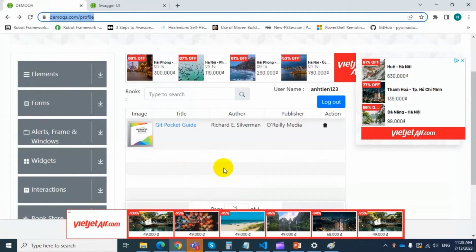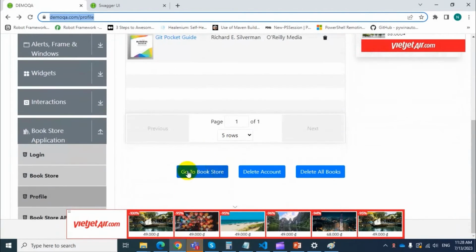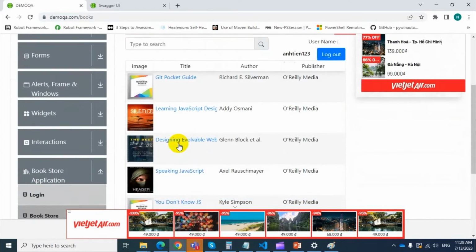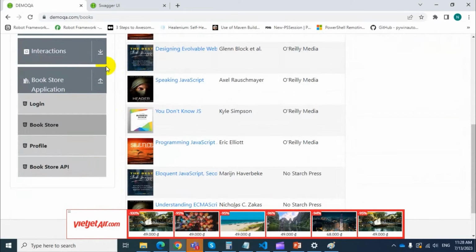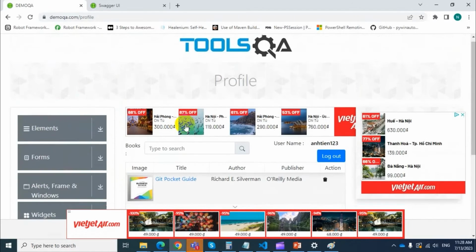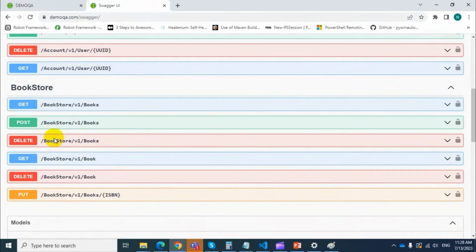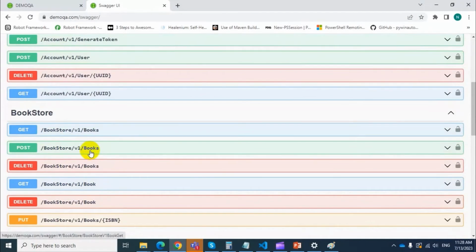The demo QA book application is chosen as the application under test. It's the application which allows us to manage our favorite books. We add or remove our favorite books with this application. The application also exposes the API so that we can leverage it for preparing or cleaning test data.